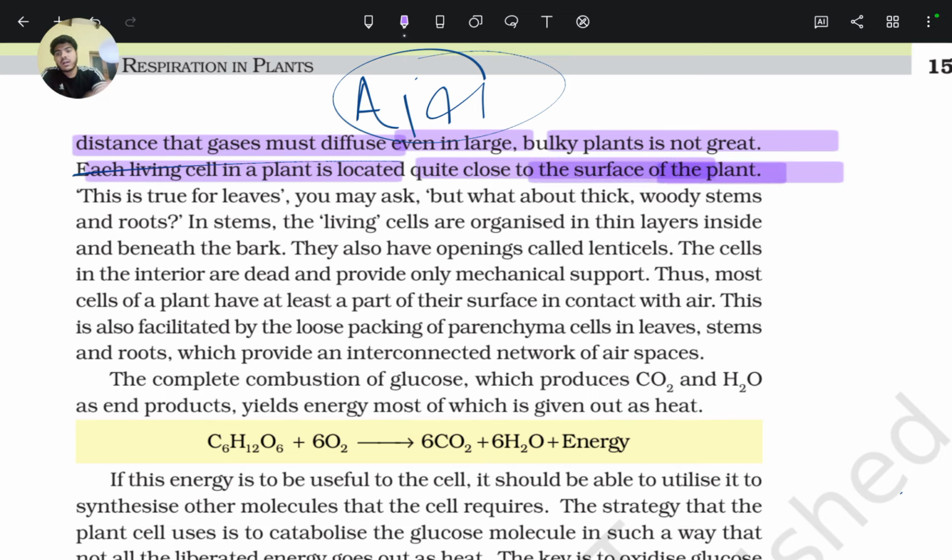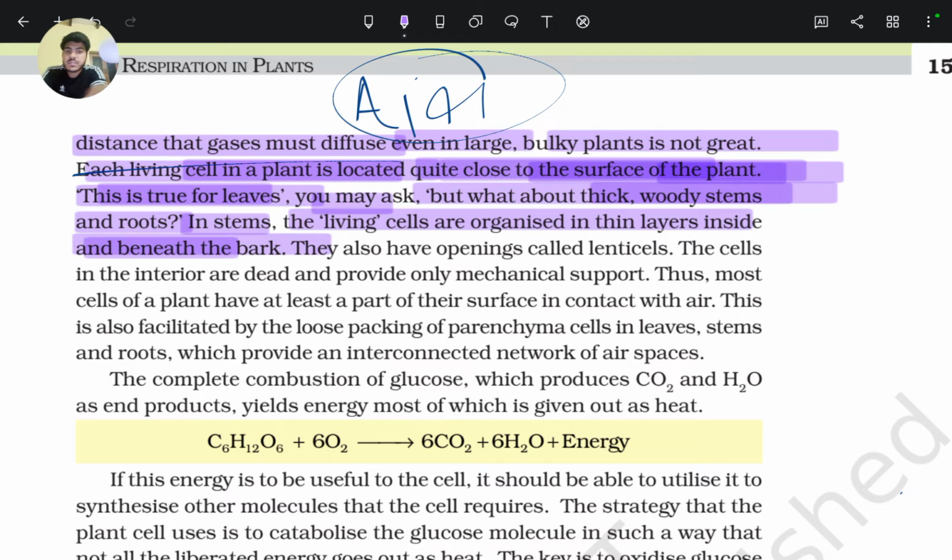So most of the living cells survive at their superficial, outermost layer. Each living cell in a plant is located quite close to the surface of the plant. This is true for leaves. You may ask, but what about thick woody stems and roots? In stems, the living cells are organized in a thin layer beneath the bark.